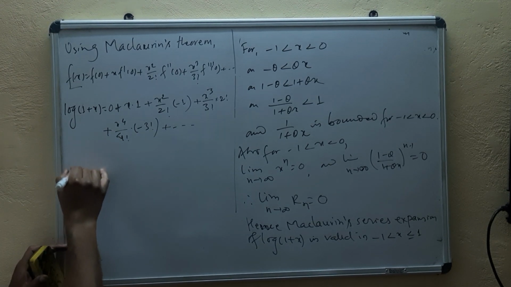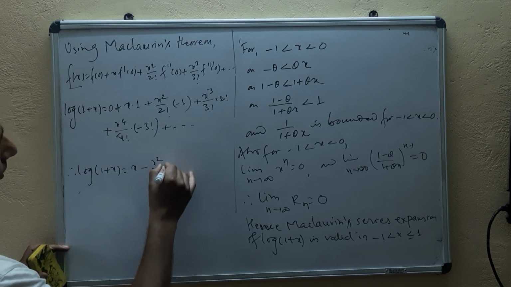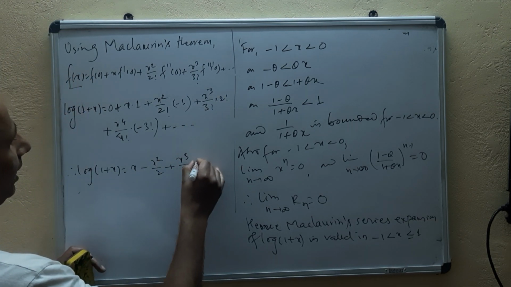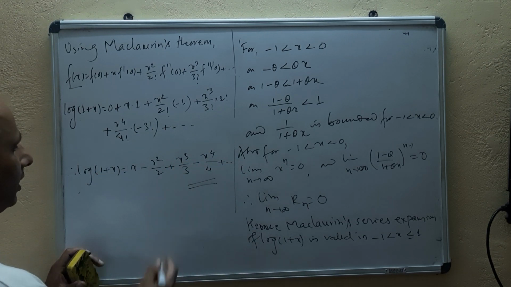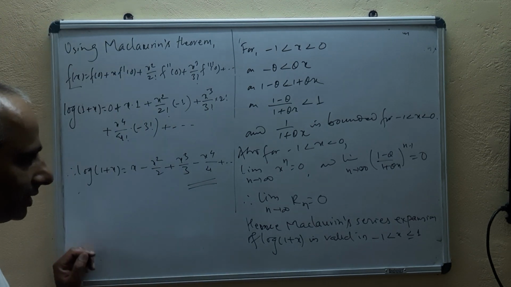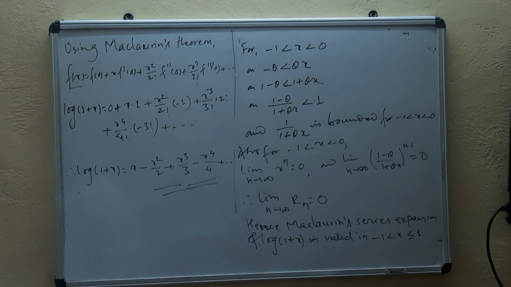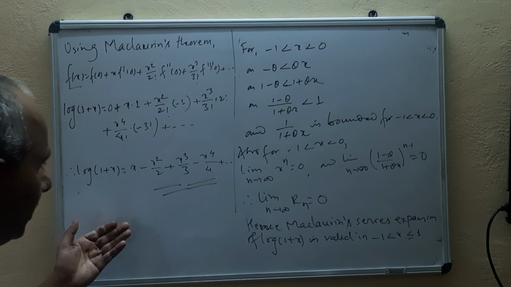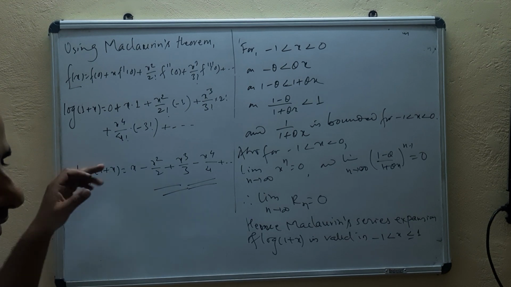Therefore log of 1 plus x equals x minus x square by 2 plus x cube by 3, because the factorials cancel, minus x^4 by 4, and so on, which is the required expansion of log of 1 plus x for minus 1 less than x less than or equal to 1. This is what we did in this class today, and here we learned how to expand a function by checking the validity of the expansion.